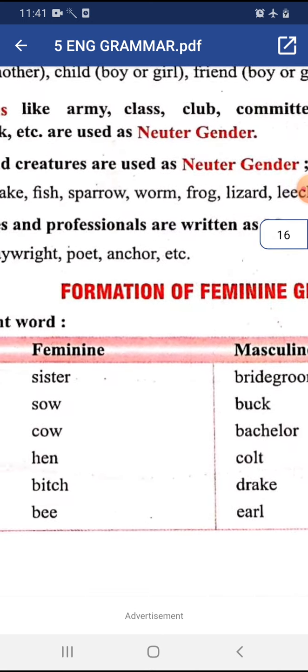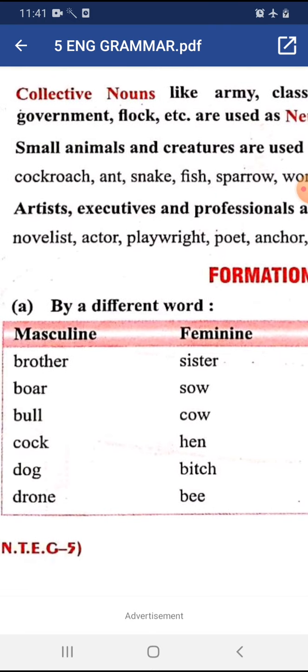We can see in all these examples the word is completely different as a feminine gender.